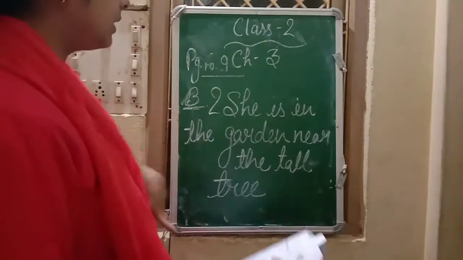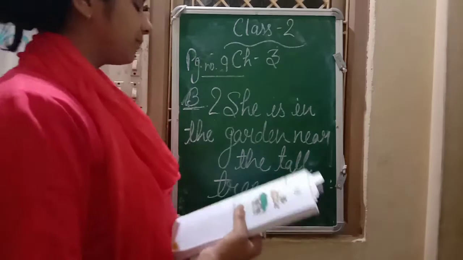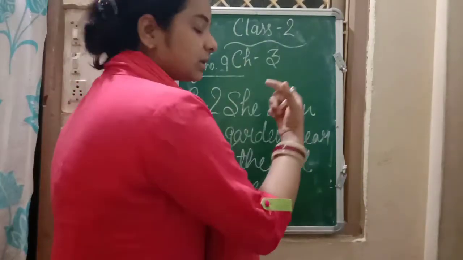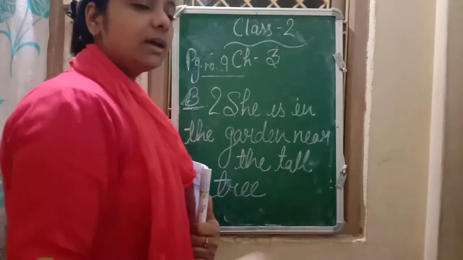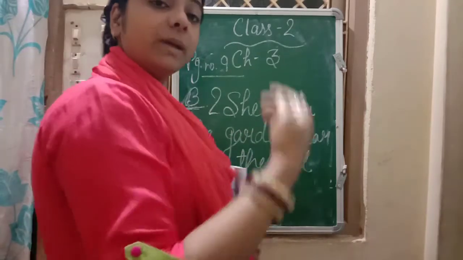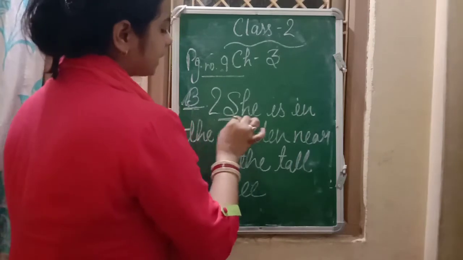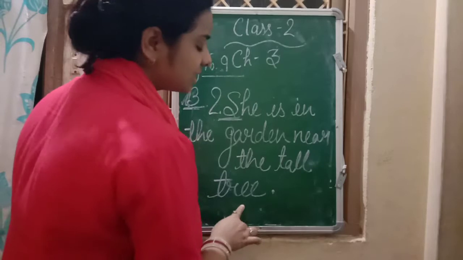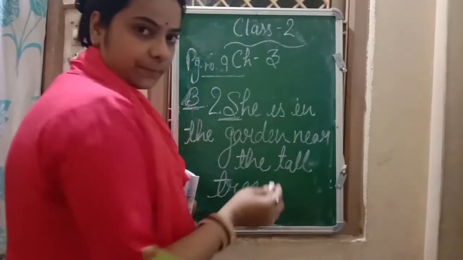A girl is in the garden near the tall tree. It's not asking something. It is telling something. It says that the girl is standing in the garden near a tall tree. And the first letter will always be capital, and we will put a full stop after it because it's not asking something. Okay. It has been spoken.